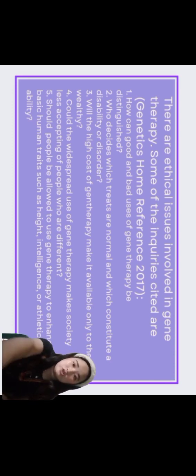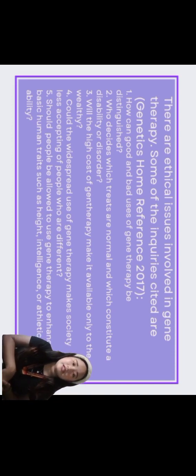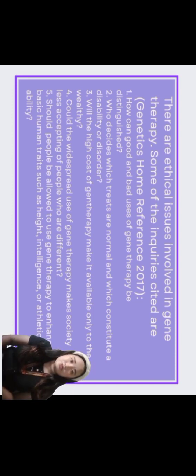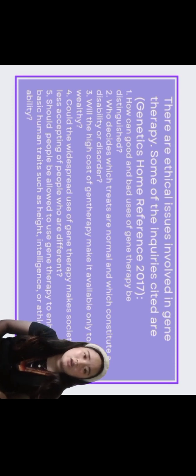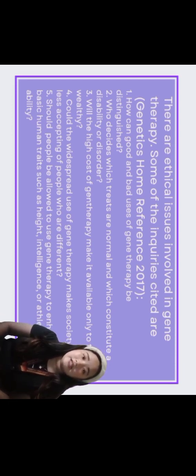So, from the ethical issues that are cited in our PPT, for me, distinguishing between good and bad uses of technology often involves ethical consideration, with society often setting norms through collective agreement and regulation. Traits considered normal or constituting a disability are often determined by medical and social consensus. The high cost of gene therapy could indeed limit access to the wealthy, highlighting the need for equitable distribution.